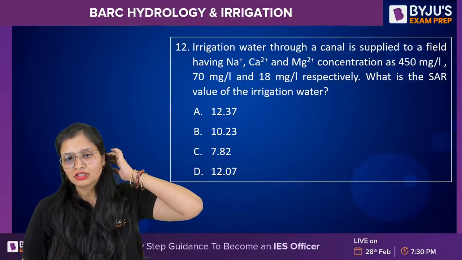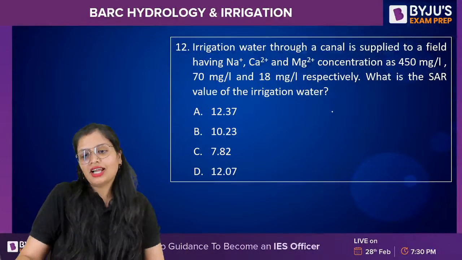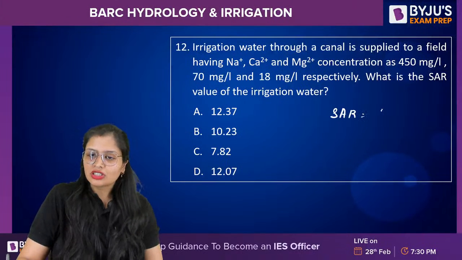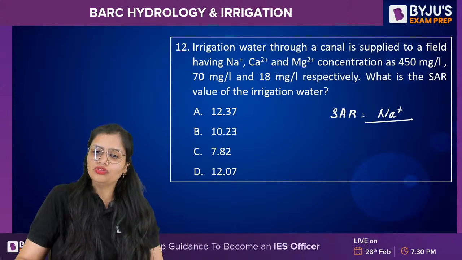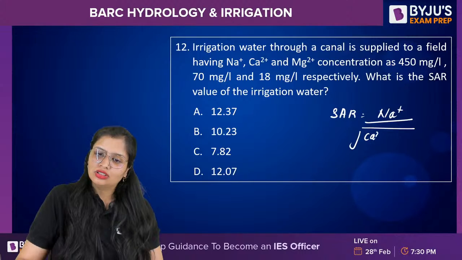Fastly, beta. If you don't remember the formula, I'll deal with the formula first. Na plus over root of Ca2 plus Mg2 plus by 2.